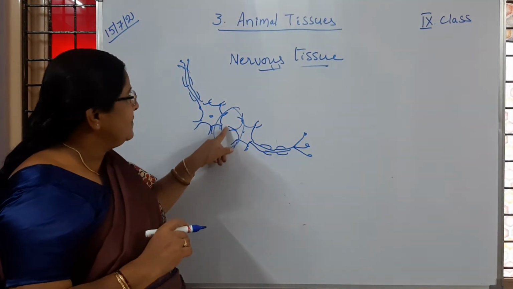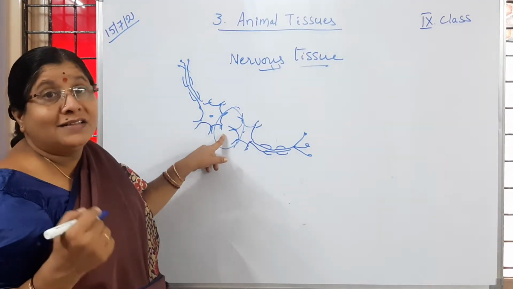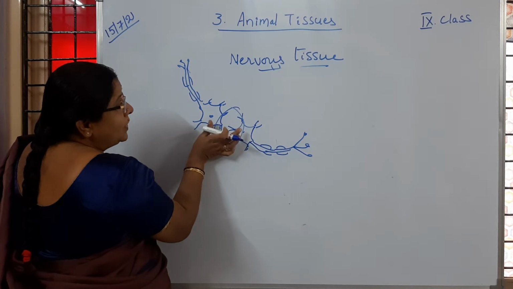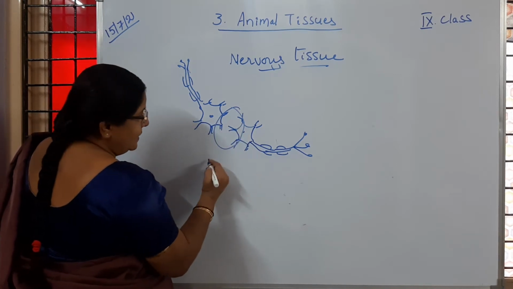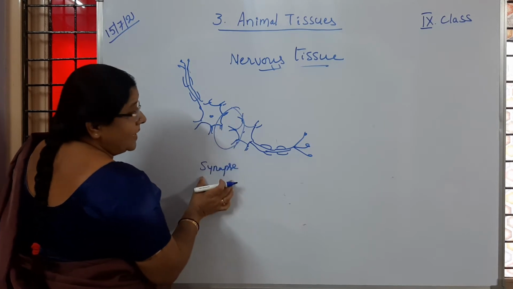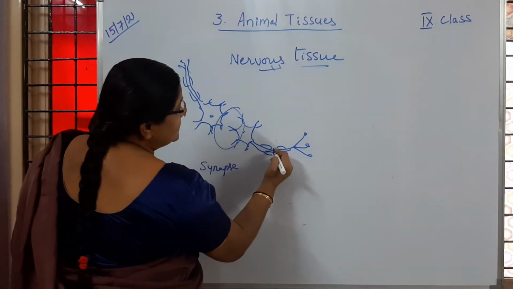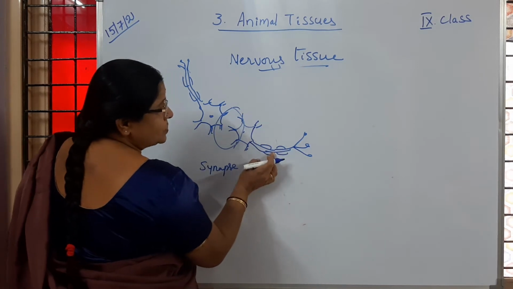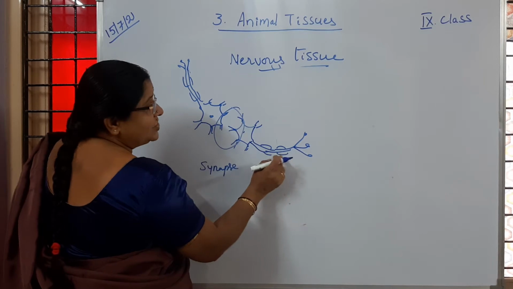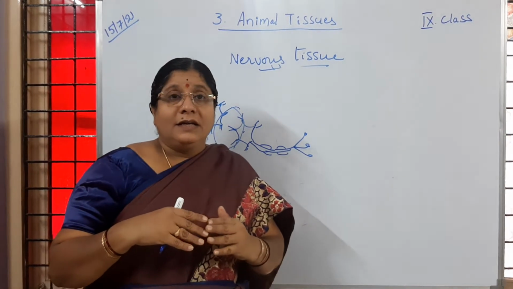That connecting place may be a muscle or a gland or any other organ. Is it clear to children? The place where two neurons get connected, that one we call a synapse. Synapse. Is it clear to children? Very, very important. Sometimes other neurons are also connected here, in the gaps between the myelin sheath or nerve terminals. The neurons are getting connected. Is it clear to you?